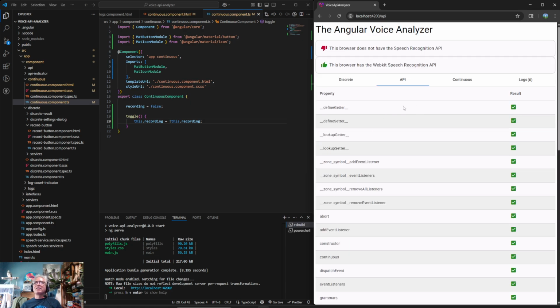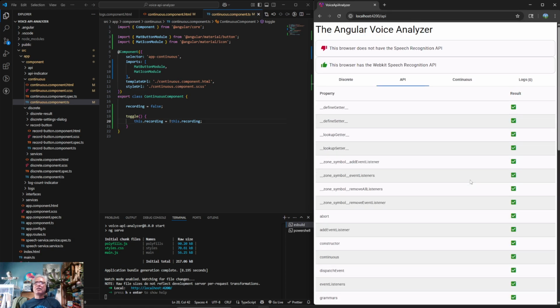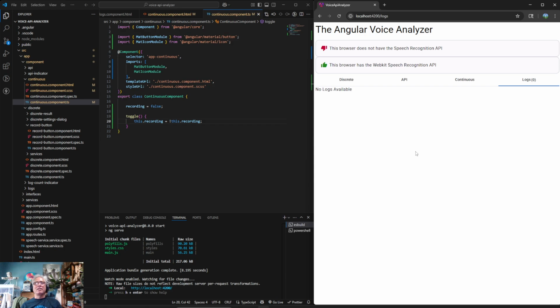It might have been nice to have something at the top to tell you if everything was green, but it's no big deal to scroll down. We put it in a nice Angular Material table, so that was nice. And then we did logs that will capture any of the logs. I don't know if the way I implemented it, the continuous logs are going to catch or not, but if you do a discrete one and you say,